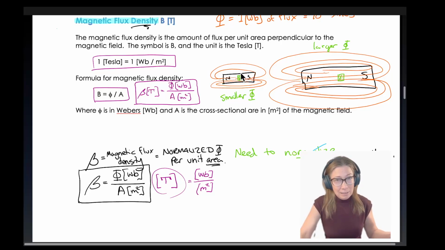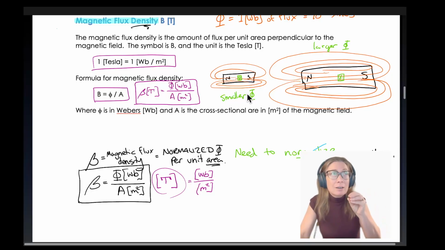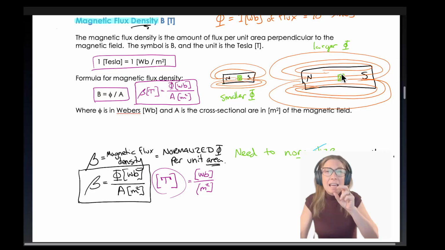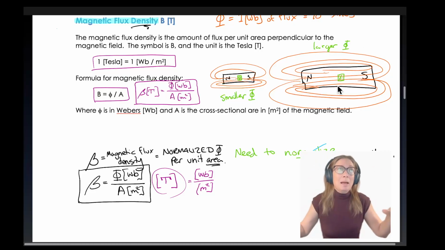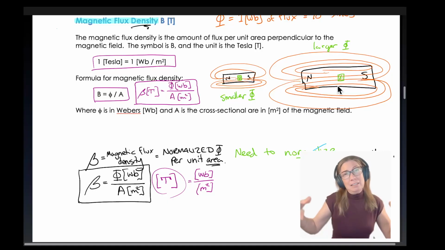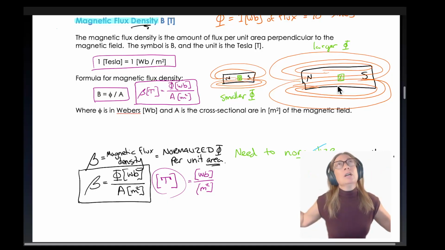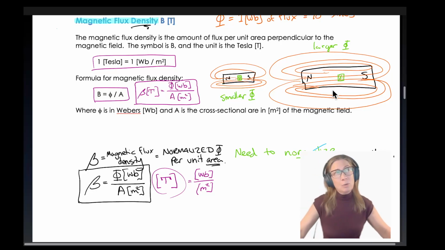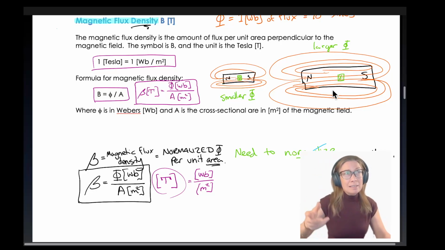It's not necessarily, because the smaller one could have more flux lines per area. And this one could have less flux lines per unit area. So this could be a weaker magnet, but a larger magnet. I can count more flux lines, but it's so large that they're distributed over such a big cross-sectional area that it's actually a pretty weak magnet. So that's why we have to measure flux density so that we can make a normalized comparison between them.